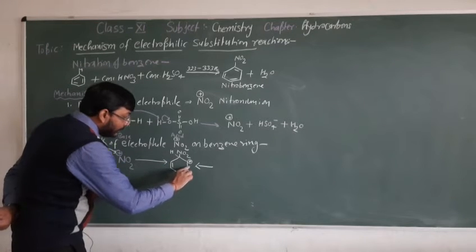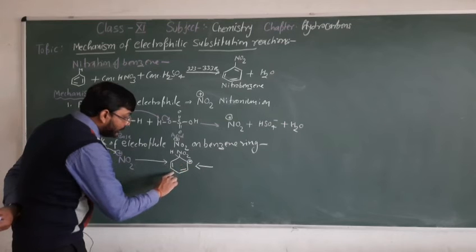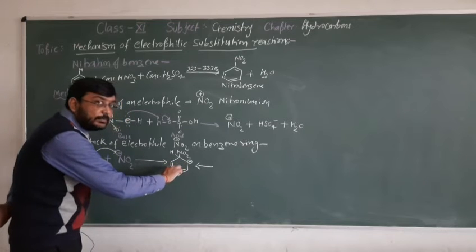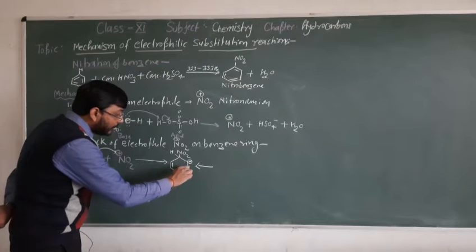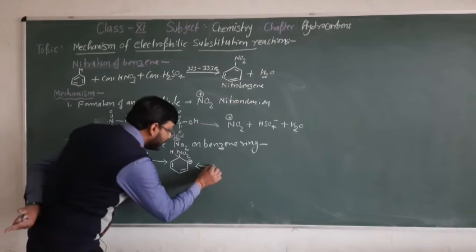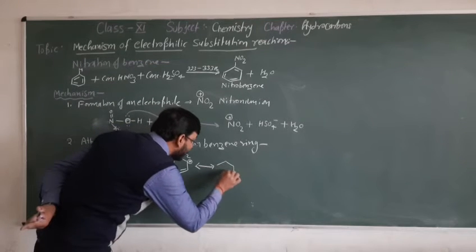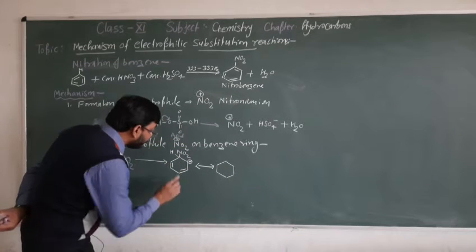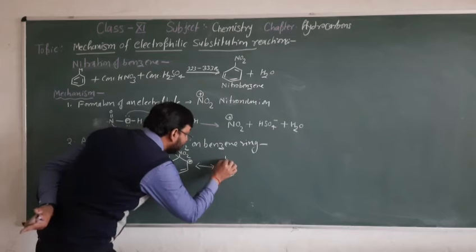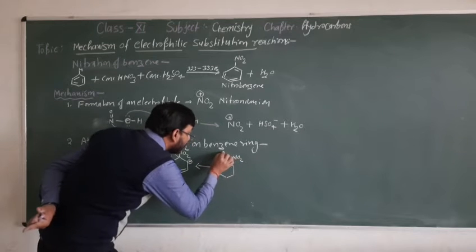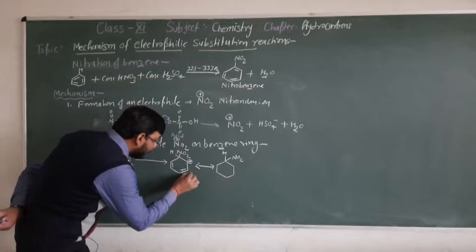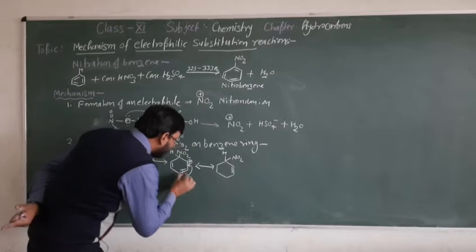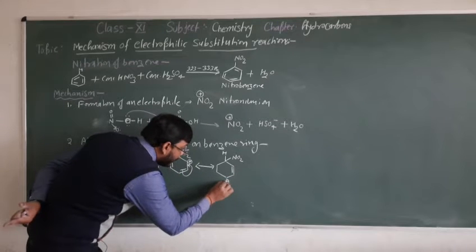So the pi system and the positive charge interact, and a little conjugation takes place. Some carbon atoms are participating in conjugation. We can write the conjugating structures of this intermediate, such as the one with NO2 and H. Now this bond will migrate between these carbon atoms in such a way that the positive charge appears here.